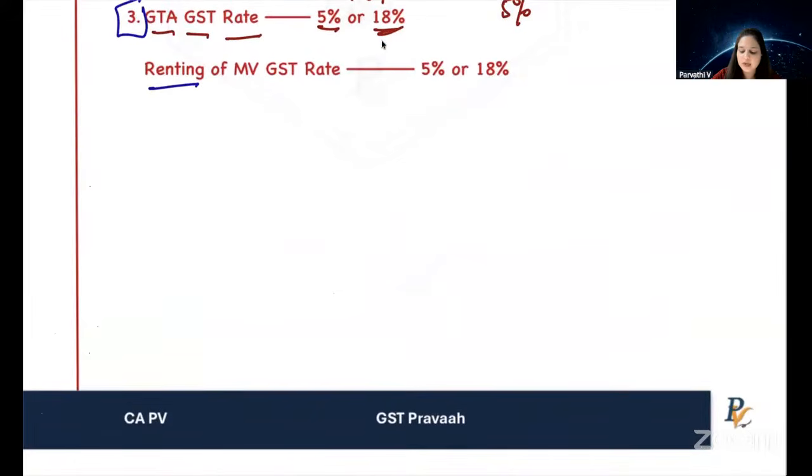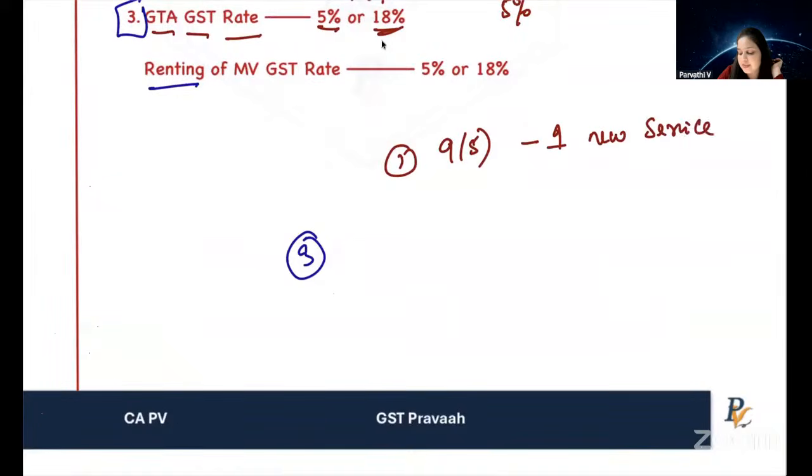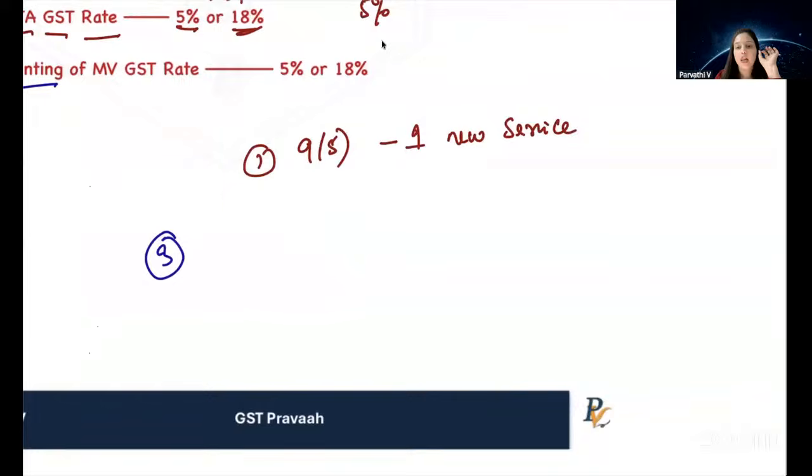So till now I've taught you 3 amendments in our charge of GST chapter. What are the 3 amendments? Amendment number 1. In 9.5, we have one new service which has been added. What was that new service? Local delivery service. The new service which has been added is local delivery services supplied through an e-commerce operator. When is 9.5 getting triggered in that case? If the actual supplier is an unregistered person and he is supplying local delivery services through an e-commerce operator, then 9.5 is applicable. First amendment.